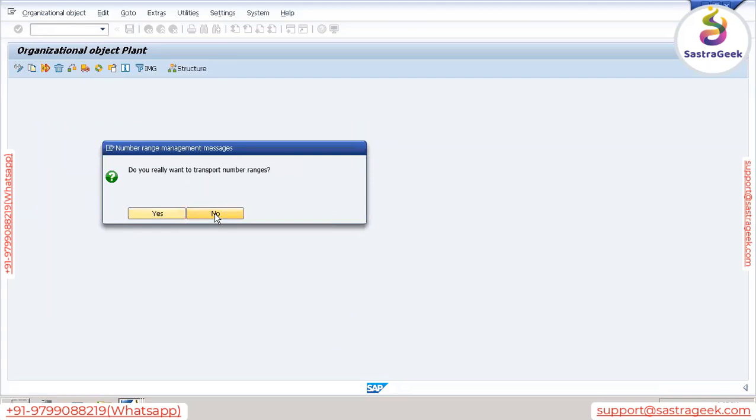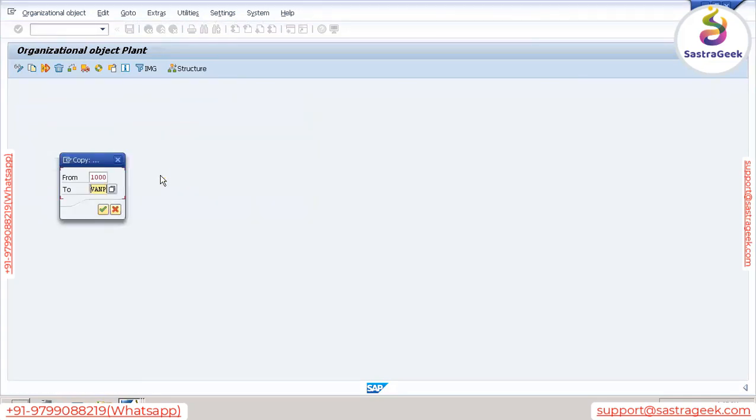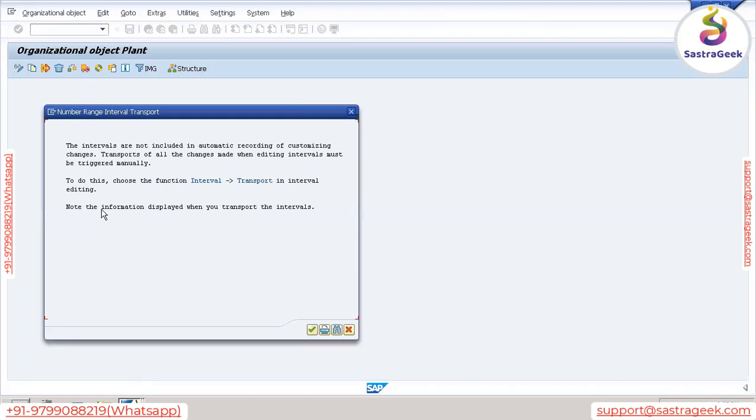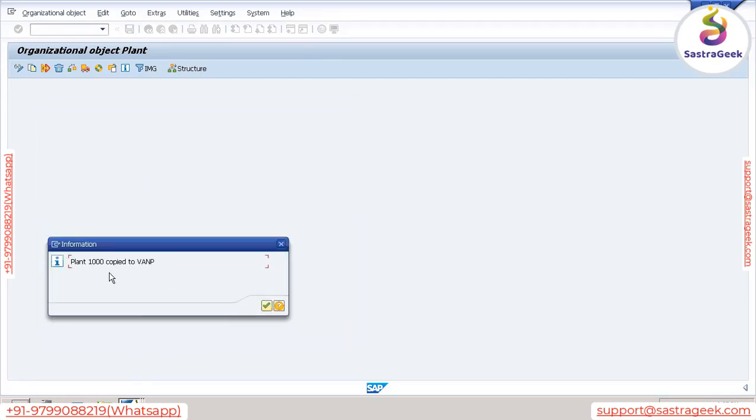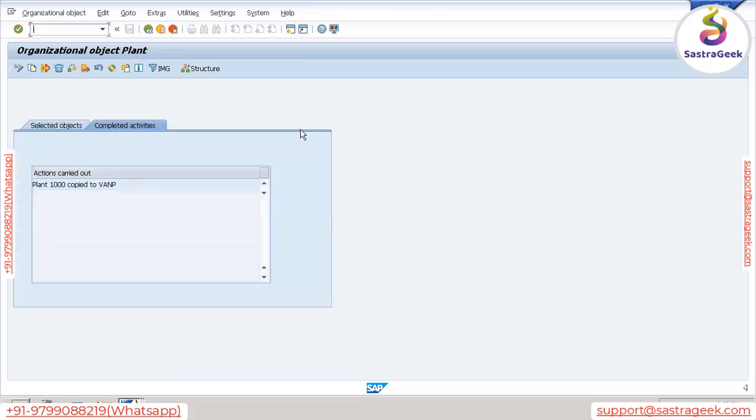Let's say no. What number range actually is, we will discuss. As of now, just say no. So now plant VANP is copied from plant 1000. Under completed activities, we can see that plant 1000 copied to VANP.